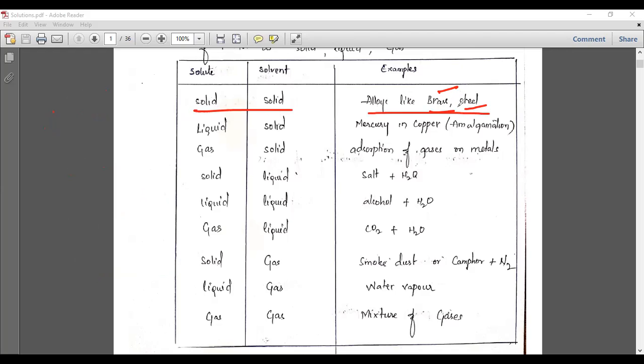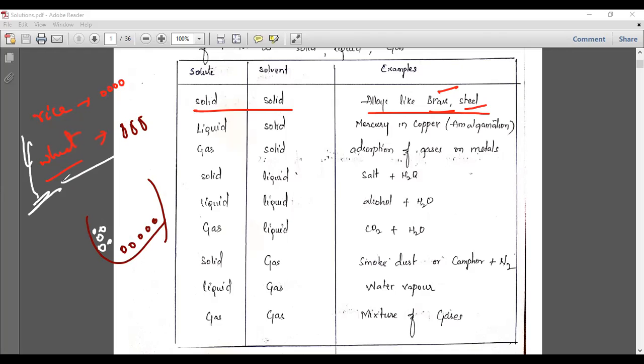I will tell you an example of a heterogeneous mixture also. You can take simply rice, and you can take wheat, nothing but godumalu. When you combine those, you will get two separate components, because rice is white in color and wheat is somewhat brown in color. You know that. So in the mixture, you will get brown wheat and white rice. So you should understand here that it is a heterogeneous mixture.